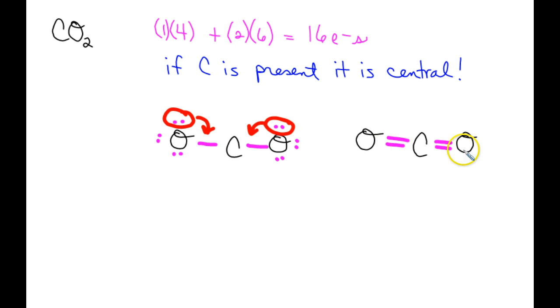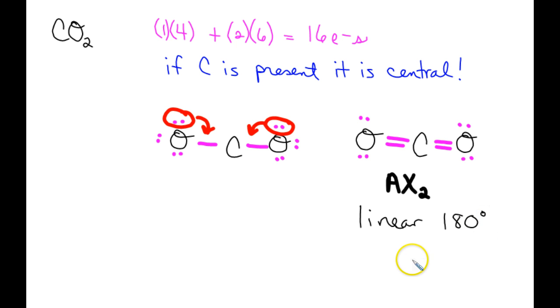is double bonded carbon, one on each side, and 2 lone pairs on each oxygen. Now, carbon's a central atom, and your molecular geometry is centered around your central atom. So you've got 2 bonded atoms, no lone pairs, so this is AX2, which means it's going to be linear. And the farthest away they can get from each other is 180 degrees.